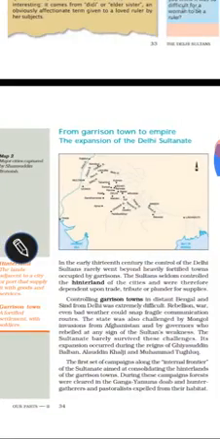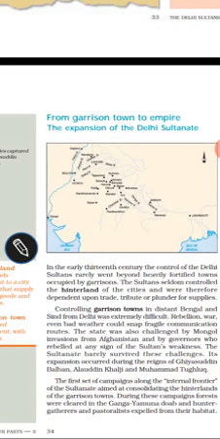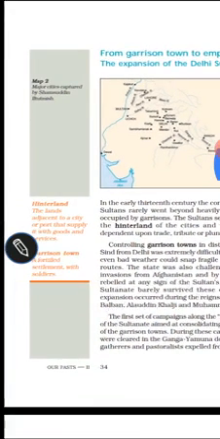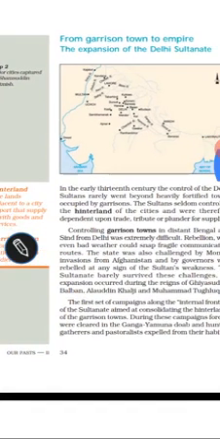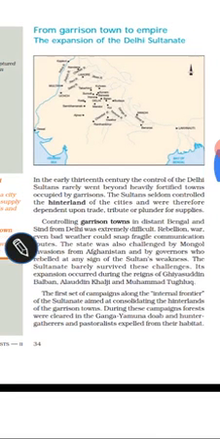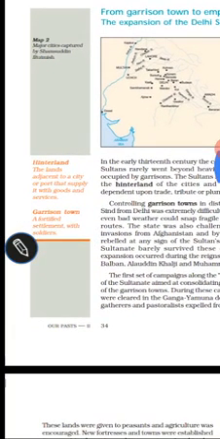Now, from garrison town to empire. Now let's talk about what is a garrison town and how this garrison town converted to empire. In the early 13th century, the control of the Delhi Sultan really went beyond heavily fortified towns occupied by garrisons. The Sultan's garrison town is a fortified settlement with soldiers.